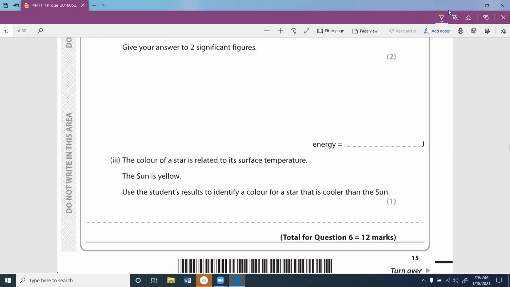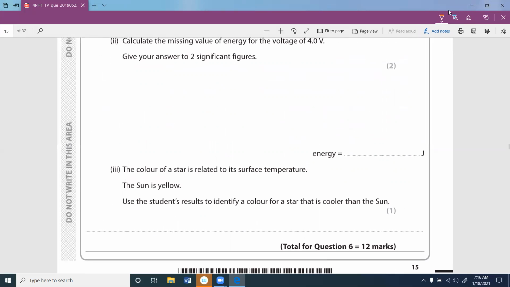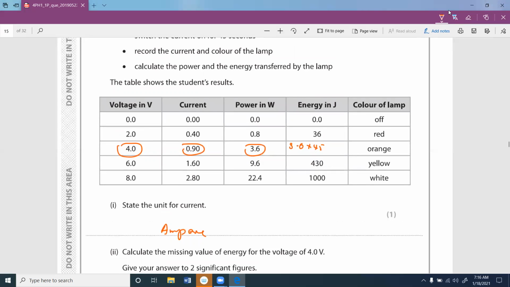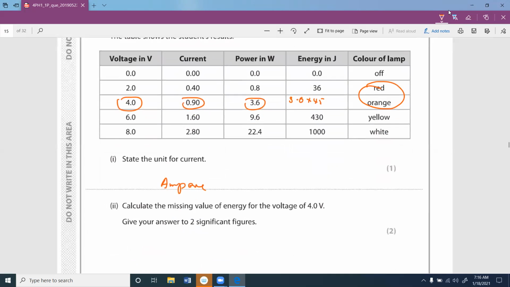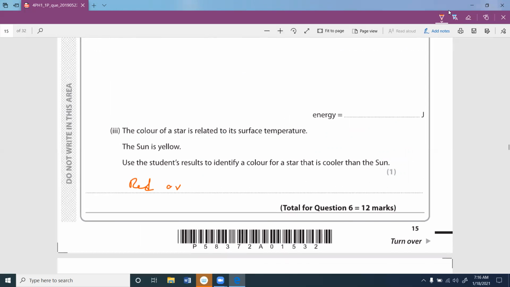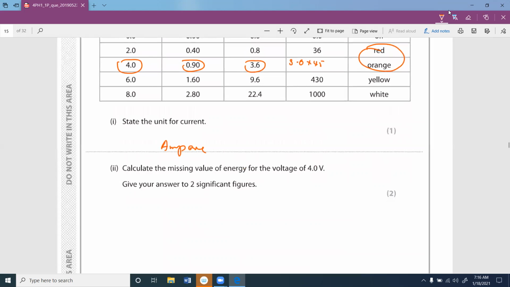In this case, cooler than the sun means a lower power, dissipating a smaller amount of energy. So you can write red or orange, because if it is cooler than the sun, the amount of energy released is less than the sun.